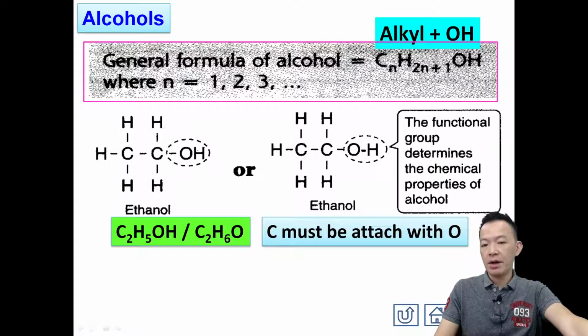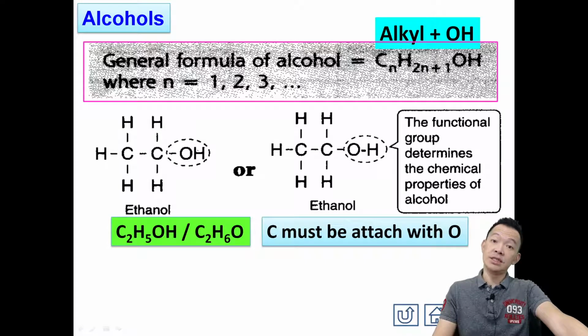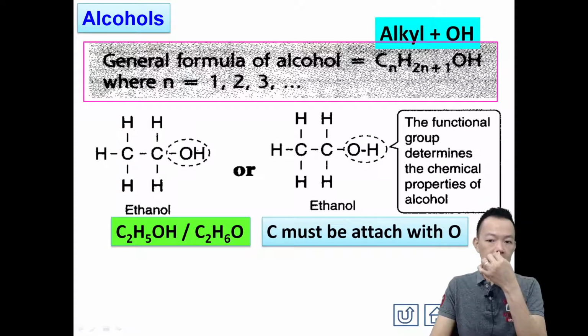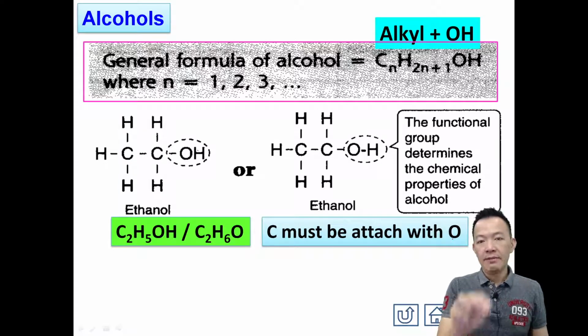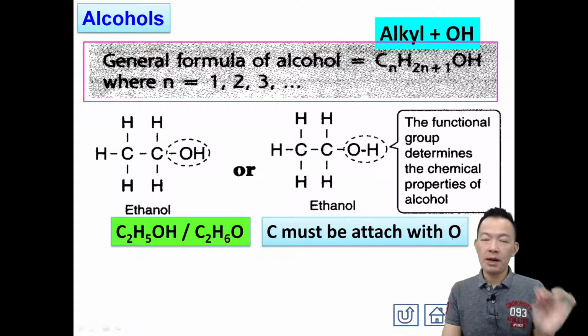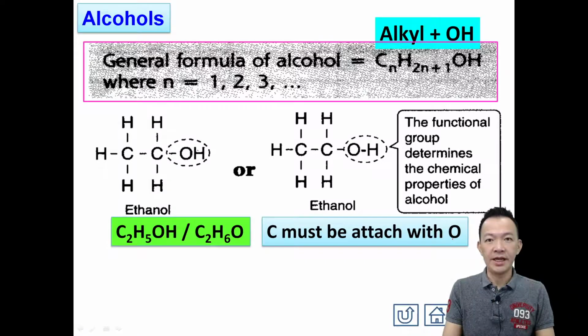Copy again: carbon must be attached with the oxygen. In this case there is no problem, but when you shift the position of the OH, you will make a mistake.